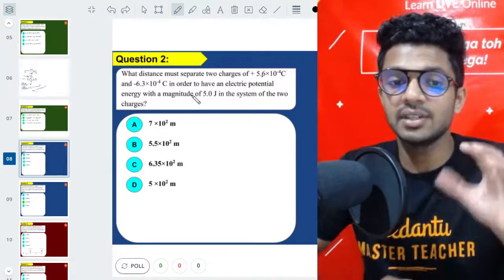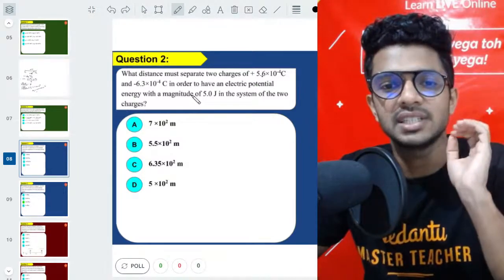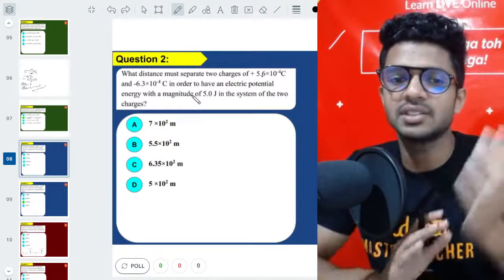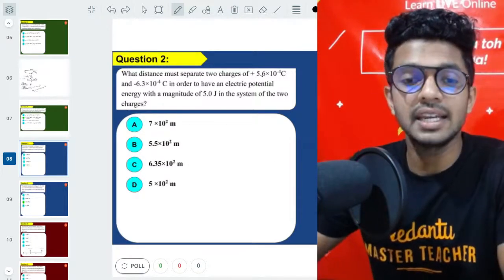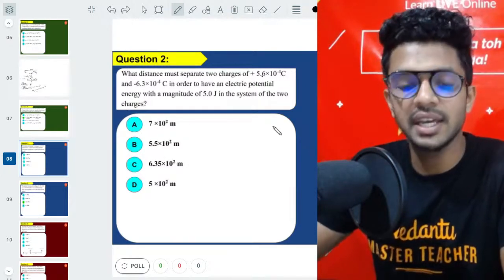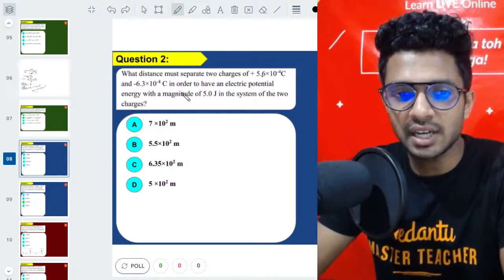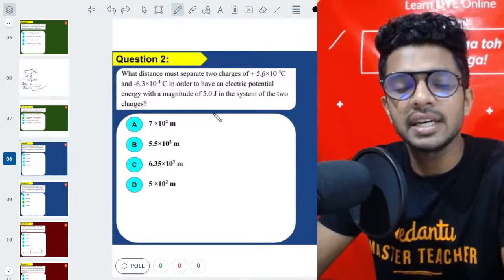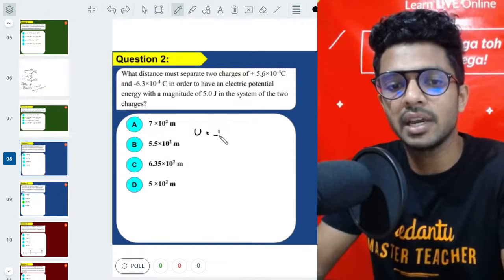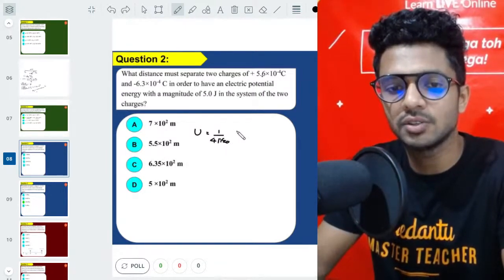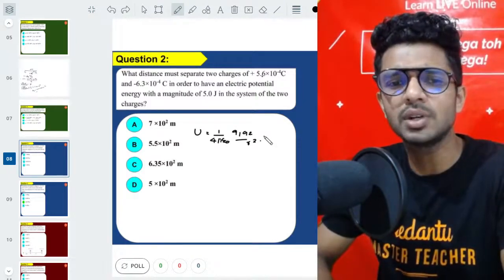It's a question regarding the potential energy. If you really know the equation for potential energy, this can be simply solved just like that. So I think it's better I'll give you an idea. Those who are doing it can continue. So two charges are there, right? If you have two charges, how will you calculate the potential energy? It's given by 1 by 4 pi epsilon 0 q1 q2 by r square, right? Any doubt in this? No.